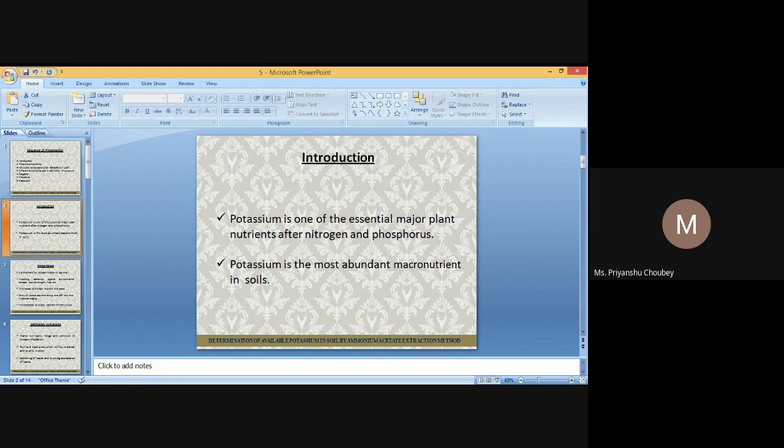So in case of 2:1 types of minerals, namely vermiculites and smectites groups of minerals, the cations can be replaced by other cations present in the external solution. This phenomenon is known as cation exchange capacity, or cation exchange. So in the 1:1 clay minerals, permanent charge is very low as compared to the 2:1 minerals.